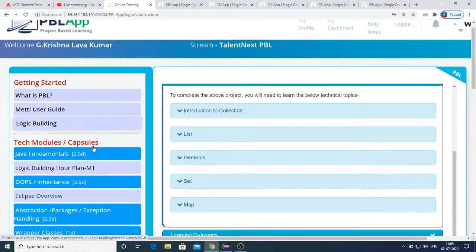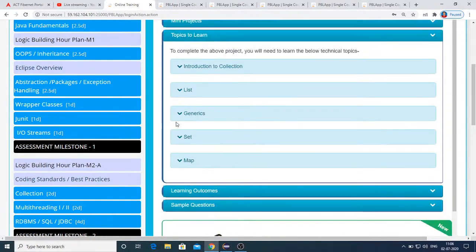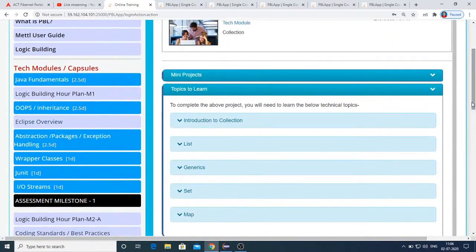And in today's class, we are going to discuss collections. And as part of this particular Talent training, these are the things which we are going to focus on: list, generics, set, and map. So these are the things which we have to focus on.